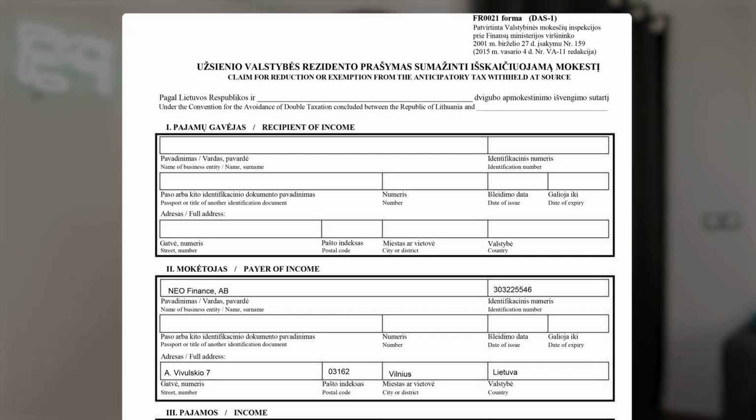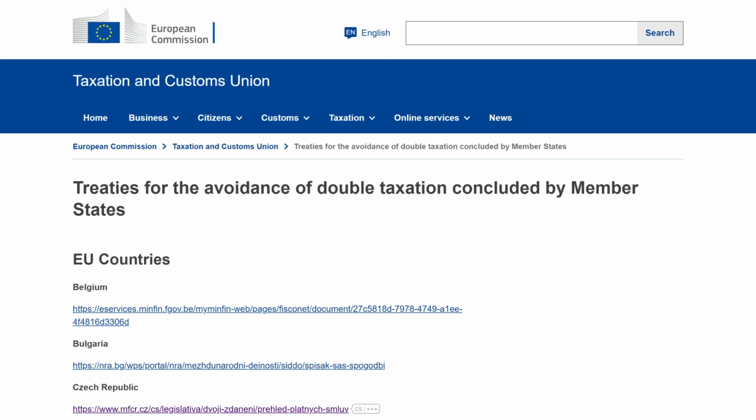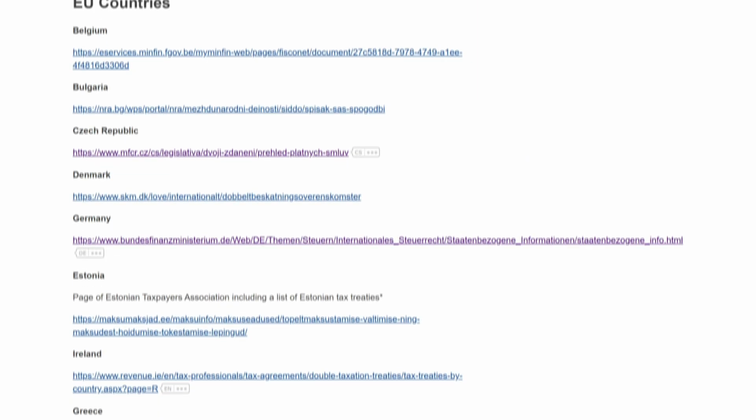In order to avoid paying tax twice, you have to submit a special form called DAS 1 or DAS 2 to either the platform or to the foreign tax authority and claim your tax back, or pay a lower tax in your country where you are considered a tax resident. This is usually an option if there is a double taxation treaty between your country and the country where the tax has been paid. For more details, I suggest you consult a tax expert or get in touch with the platform directly.